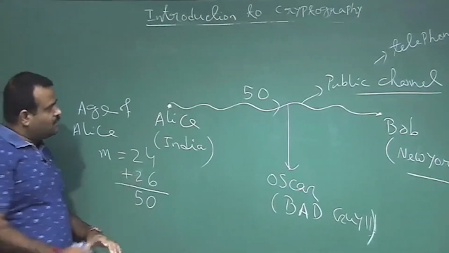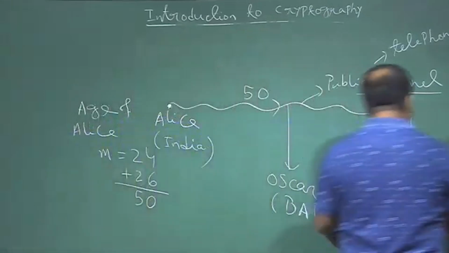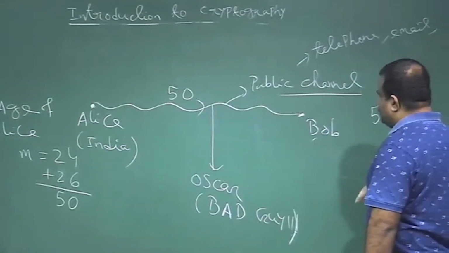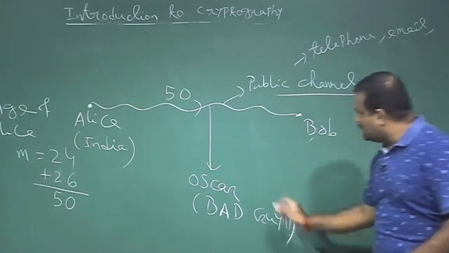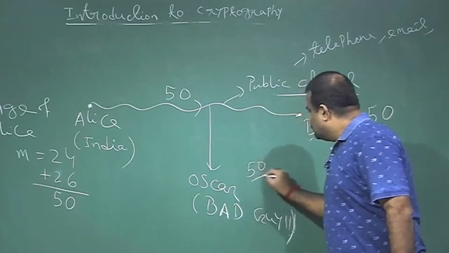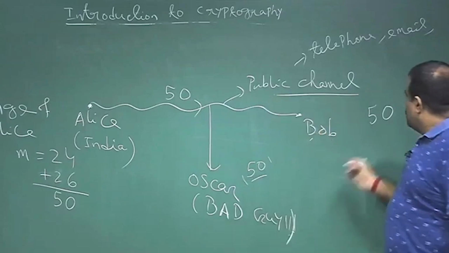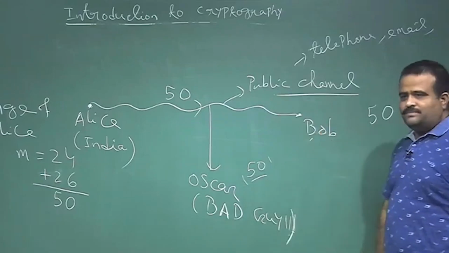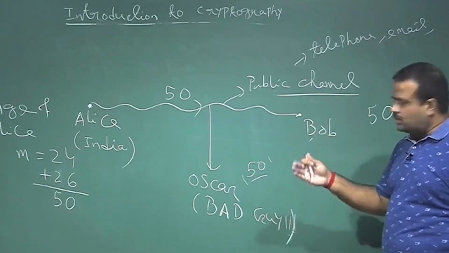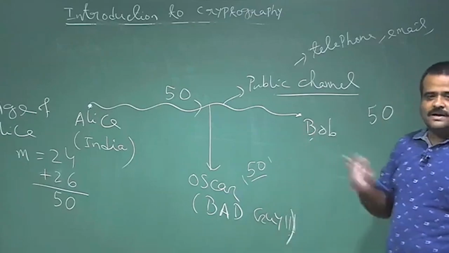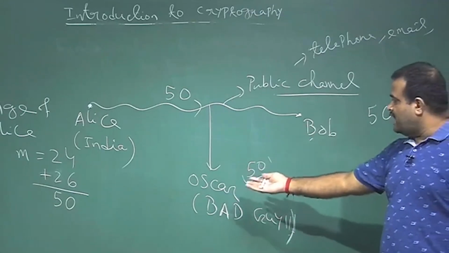Bob is receiving 50, and Oscar is also receiving 50. Oscar will assume Alice's age is 50, but Bob knows that Alice did something. Oscar may also know Alice added something, but how much Alice added, Oscar will not have.